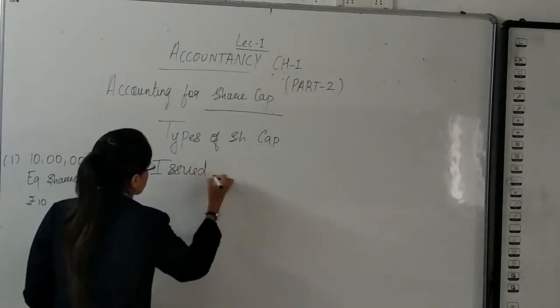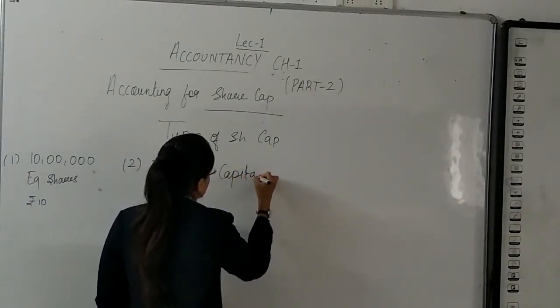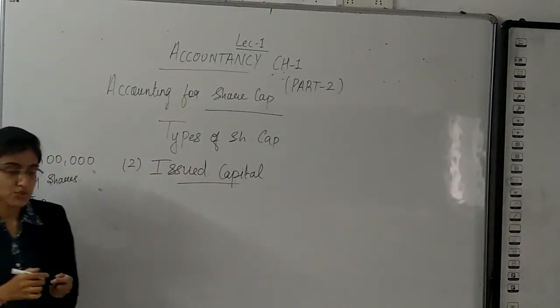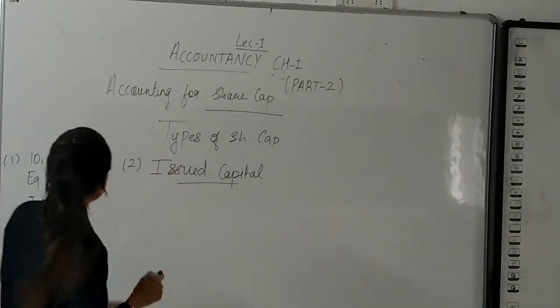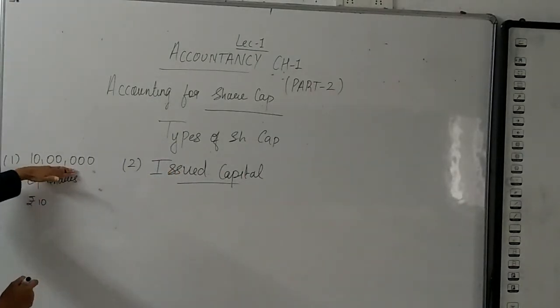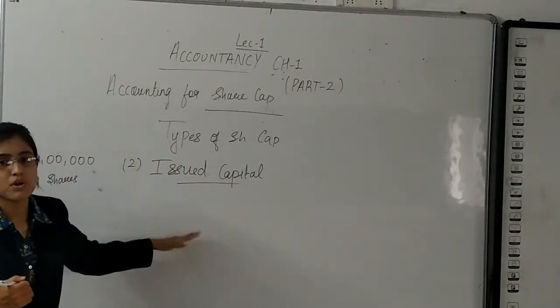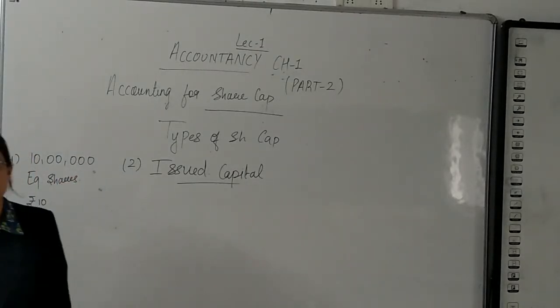Issued capital. What is issued capital? The company has authority to issue 10 lakh equity shares. From this, the company will issue the number of shares as per its requirement.